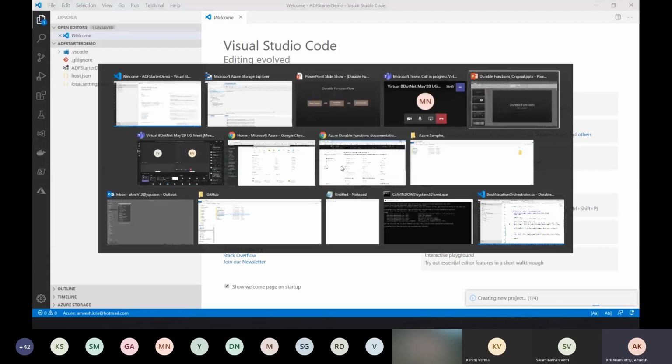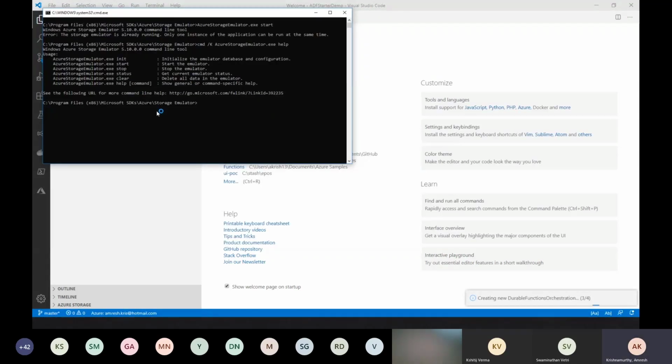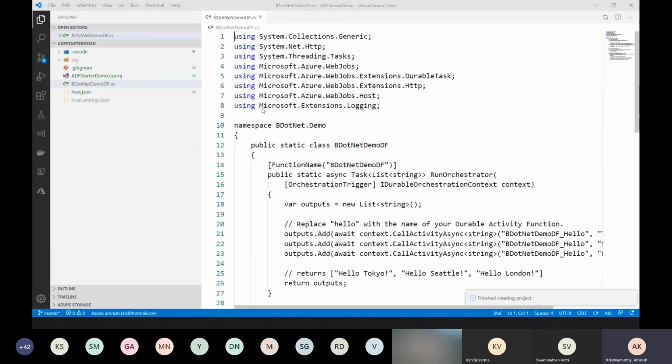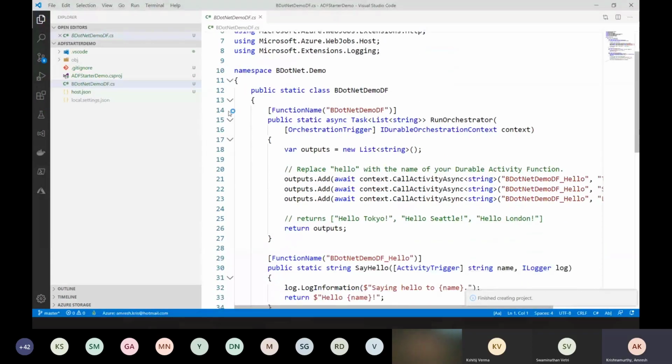So if you see, this is my local storage emulator, which has already been up and running. It is going to use this storage as the backend, and it is going to trigger get started with this function. All right, so we have got our first project here.